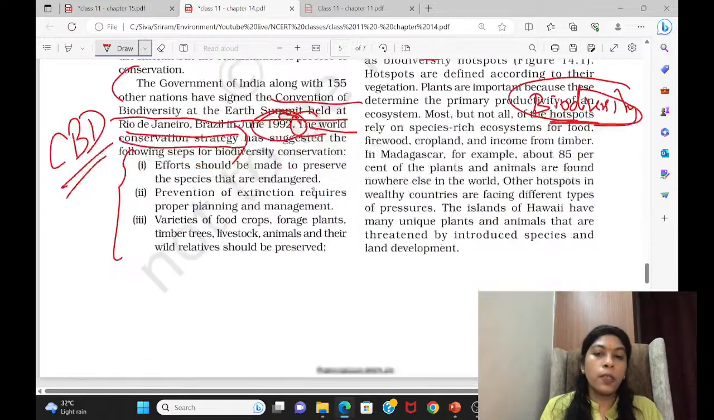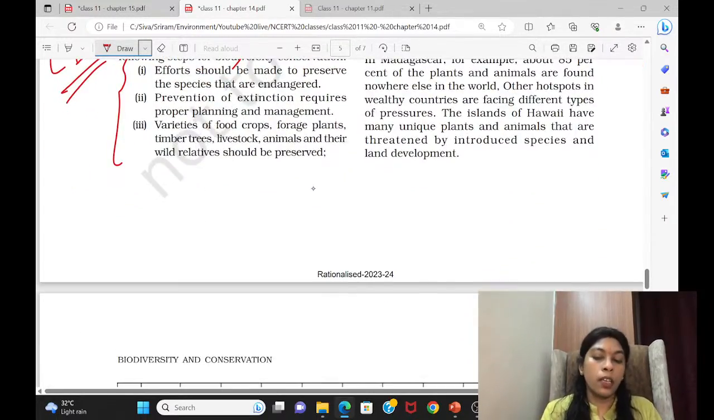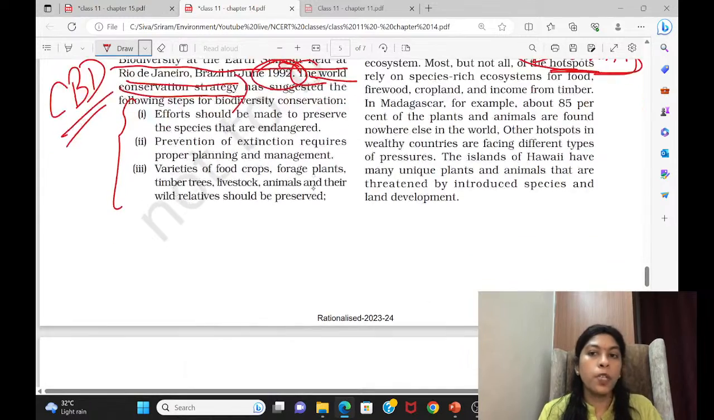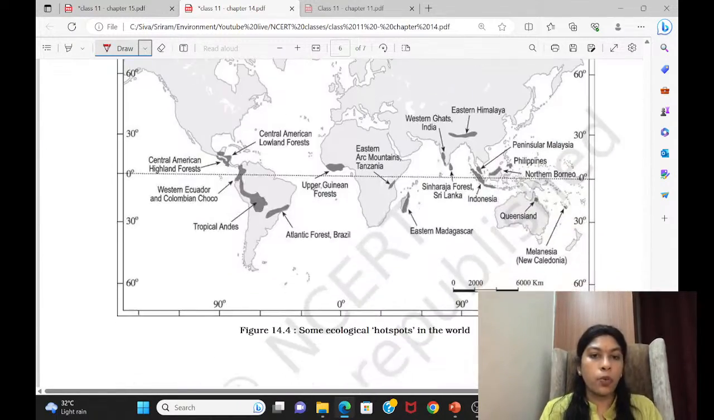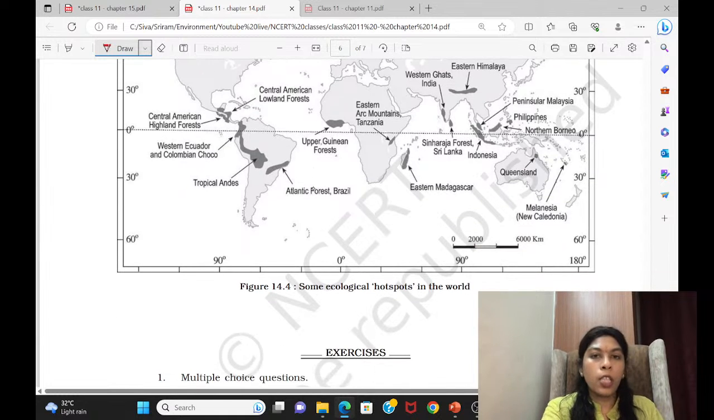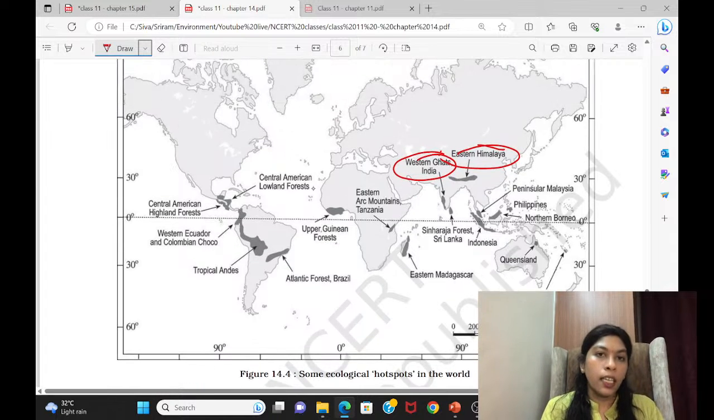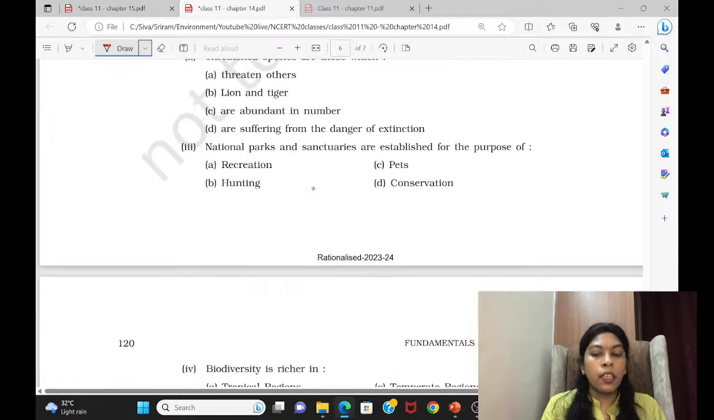In the same way you can see what the other organizations and institutions are which are looking into the conservation of biodiversity as well as the ecosystem. They have given the hotspots of the world here. See, in India also they have written that the Western Ghats and Eastern Himalayas are hotspots. Go and check what the hotspots present in India are. Then that's it.